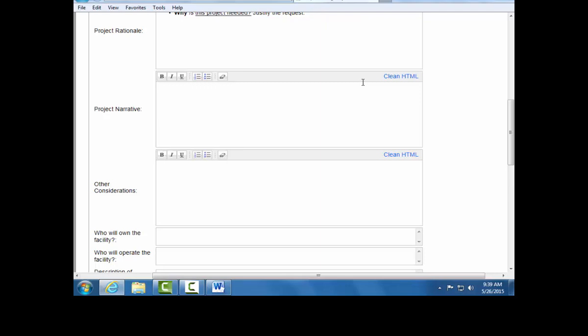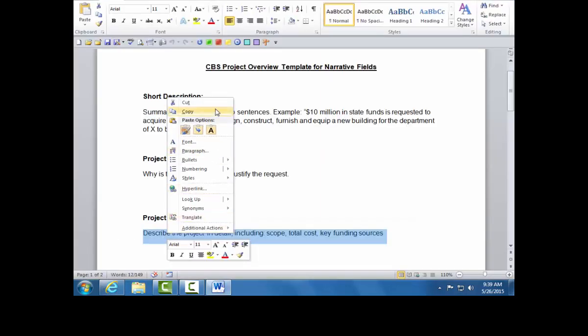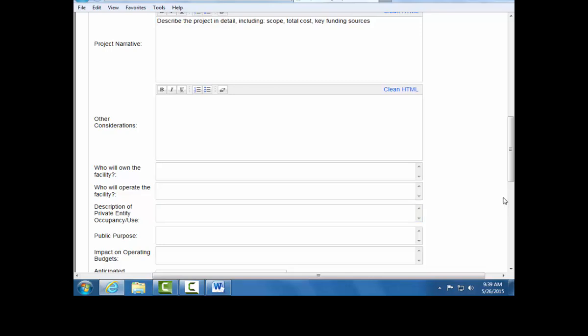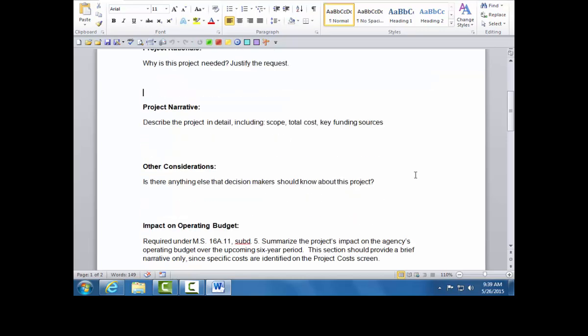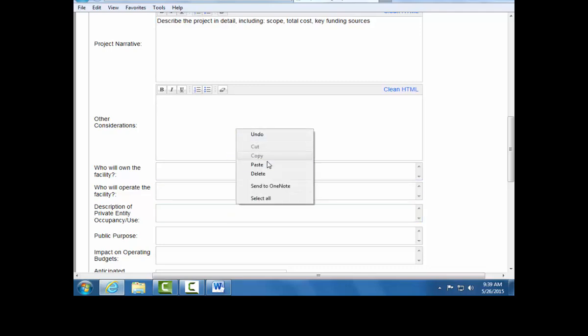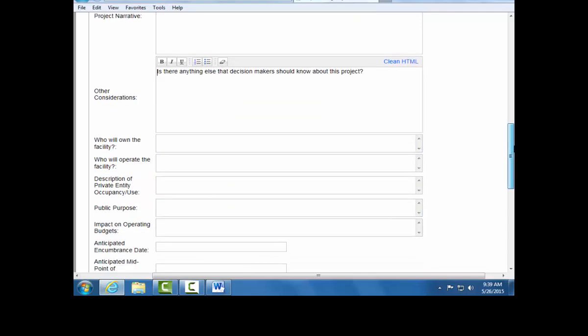In the project narrative field, describe the project in detail. Please include scope, total cost, key funding sources, and any other information. Again, I'm going to demonstrate highlighting your text from Word document, pressing copy, and right-clicking to paste the text into the system. In the Other Considerations text field, please add any additional information that decision makers should know about this project. Highlight, copy, right-click, and paste the text into the capital budget system.